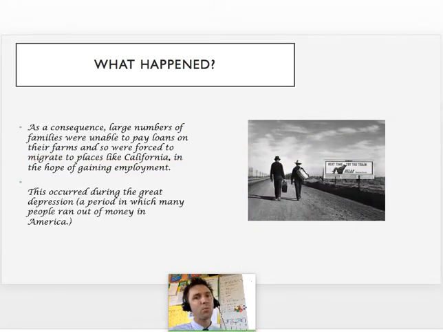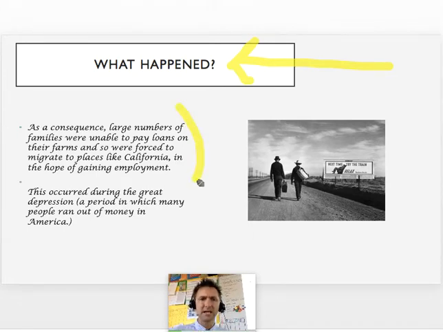Right. Last of all, what happened as a result of the Dust Bowl? Well, as a consequence, guys, large numbers of families were unable to pay loans on their farms, and so were forced to migrate to places like California, away from the middle of America, in the hope of gaining employment, because they couldn't grow crops, so they couldn't sell the crops, so they couldn't get any money, so they couldn't pay the banks back the money they owed the banks.